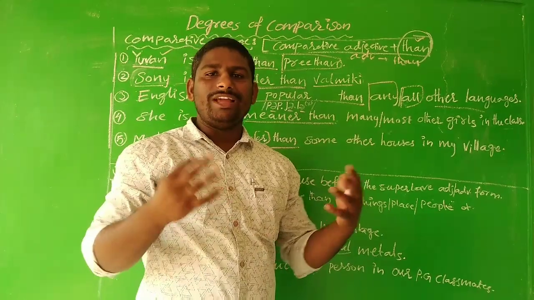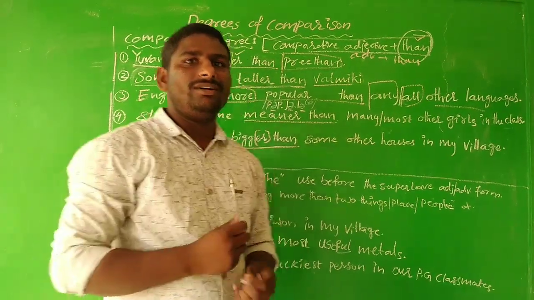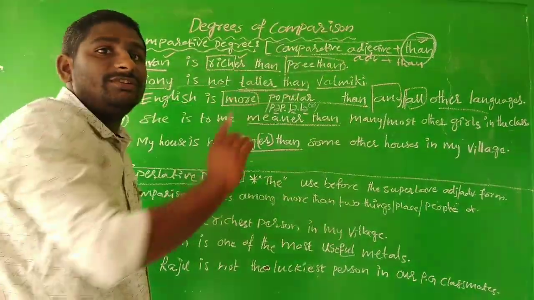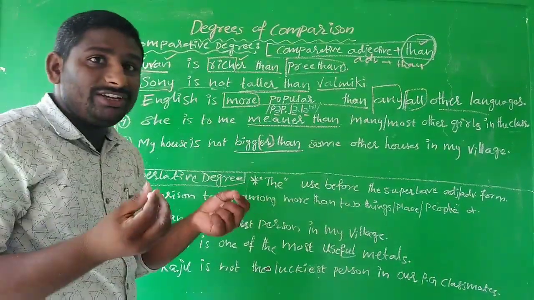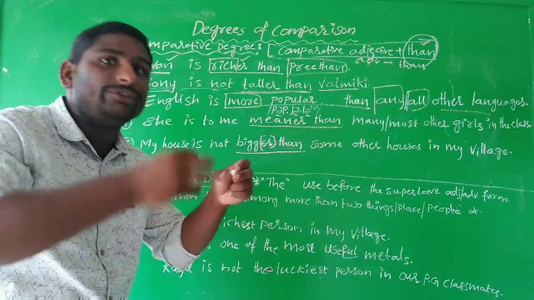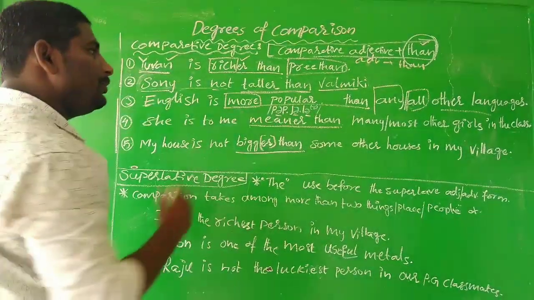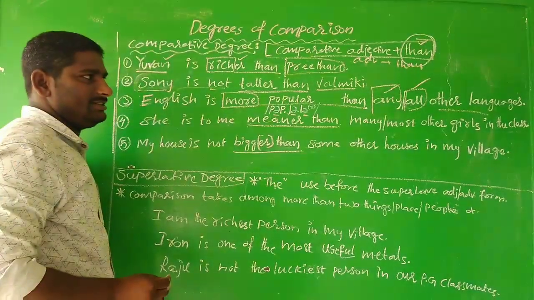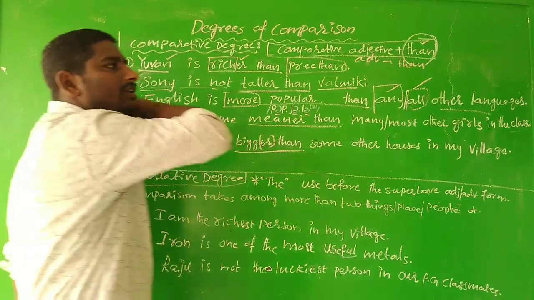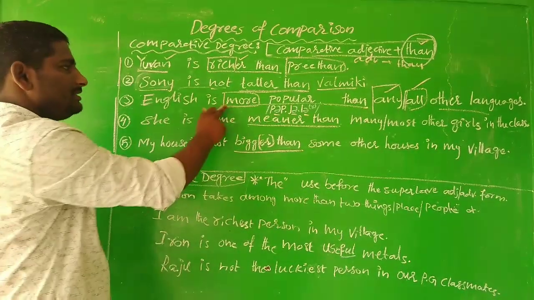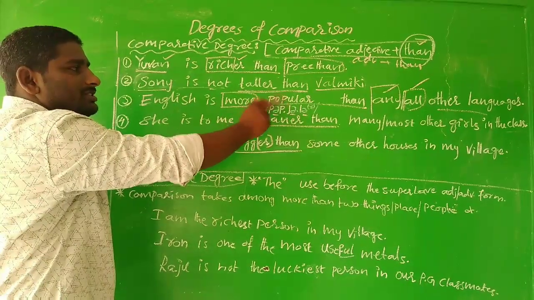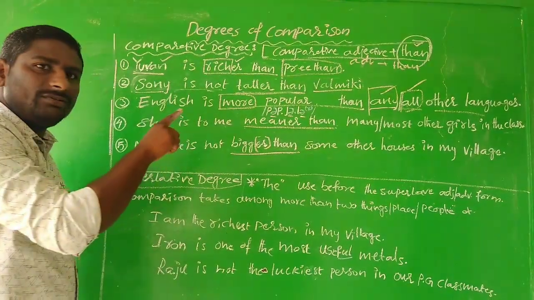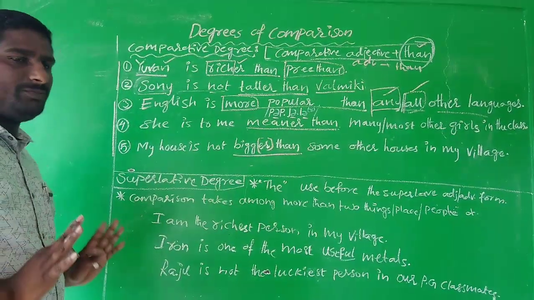The entire list of languages has been taken here to compare with English. So English is compared with all other languages in the world. So here the comparison takes place between an individual and a group of languages. That is one point you need to remember. Here all languages, any other language, is taken. So English is on one side and all other languages are on the other side. Okay, that point of quality is expressed here, and you remember, any or all other will be taken. This is one kind of comparison.